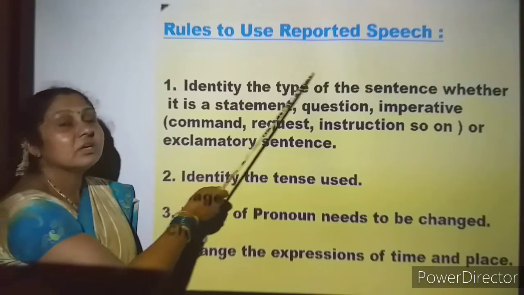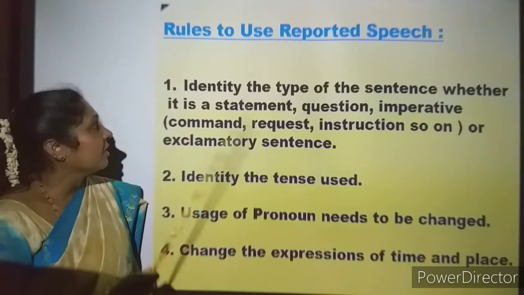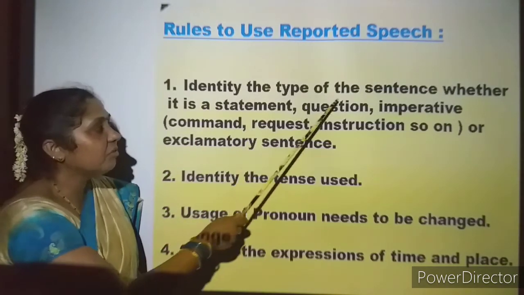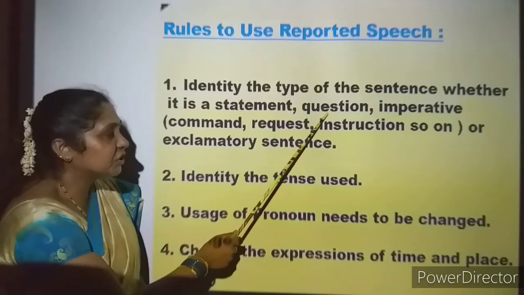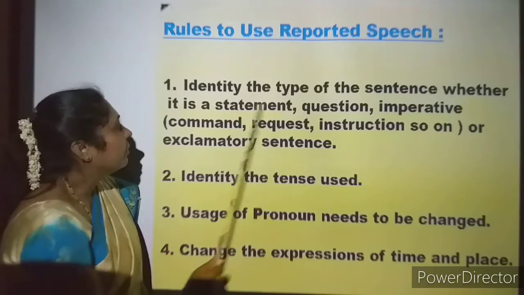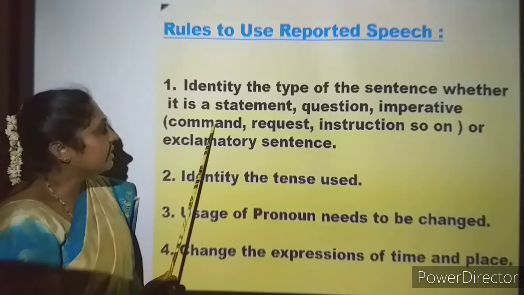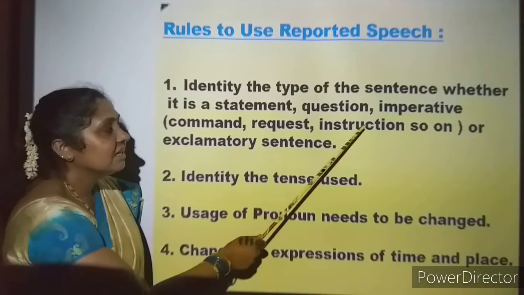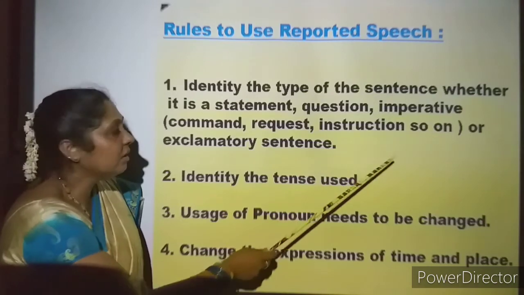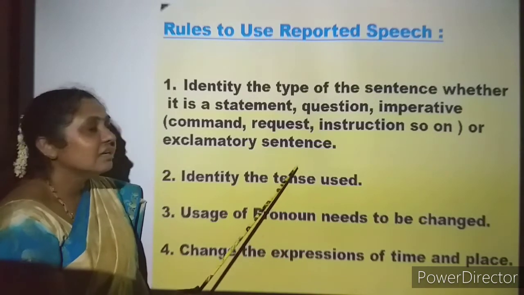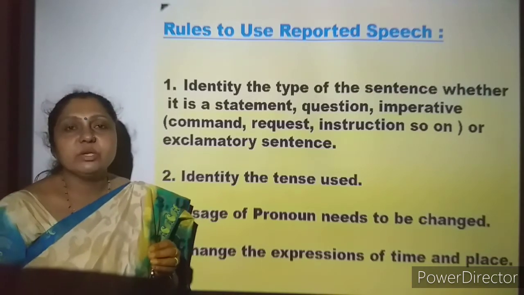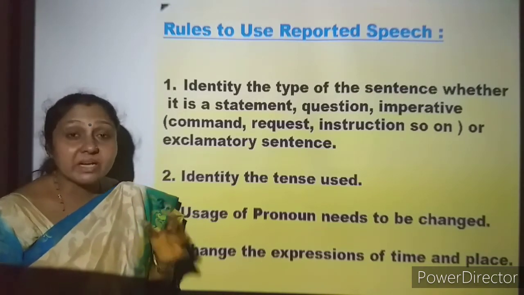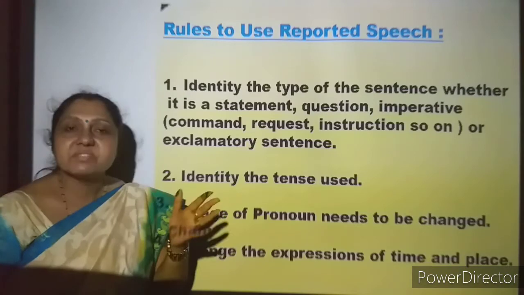Rules to use reported speech. Identify the type of the sentence, whether it is a statement, a question, an imperative, in which it may be a command, request, instruction, advice and so on, or an exclamatory sentence. First of all, when you see the sentence, you have to find out which type of sentence it is.